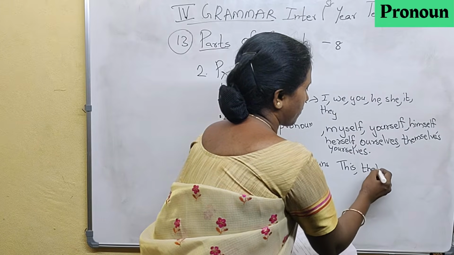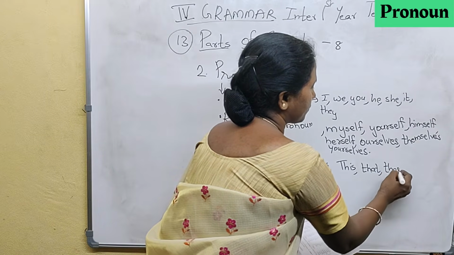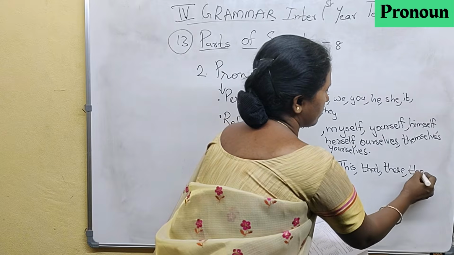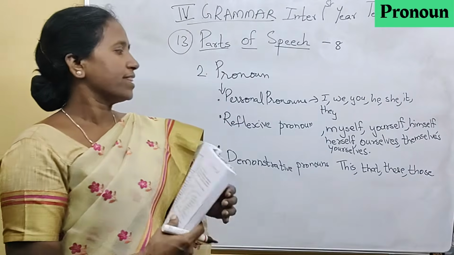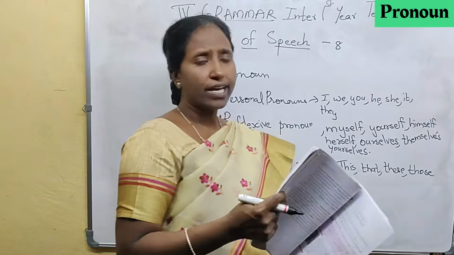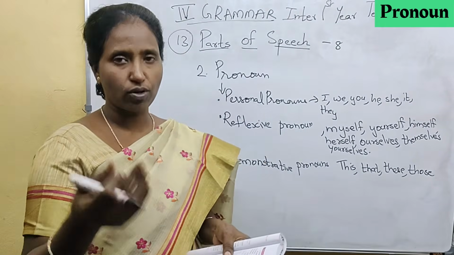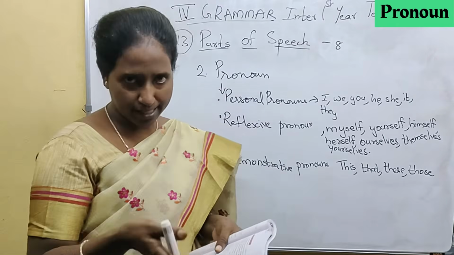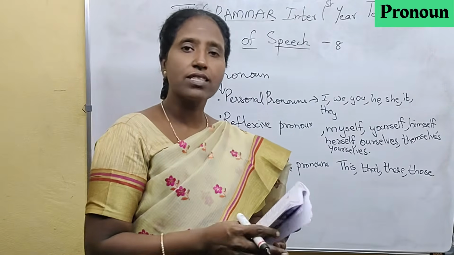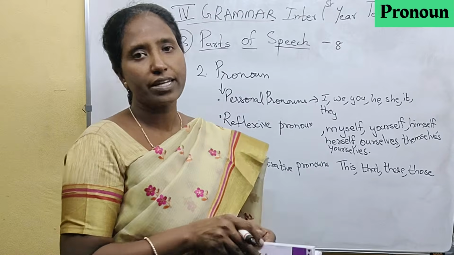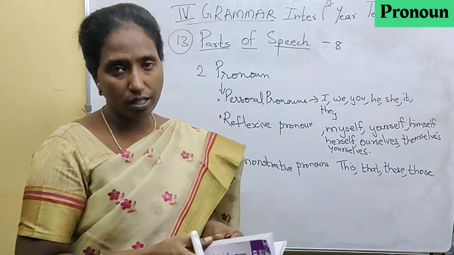Here, if you see, this is not my mobile, this is my book, that is my chair, this is my bag. In this way it is used as a pronoun. It is trying to substitute the noun.